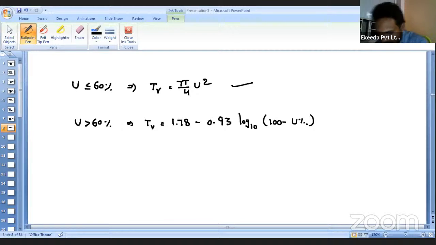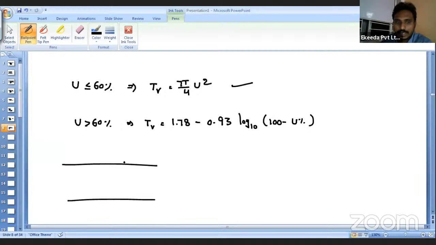Jagdish Patra, tell me where you didn't understand. We'll discuss in brief. Imagine there is a soil and it is undergoing some consolidation. We can say that the soil is consolidated when the excess pore water pressure in the soil is equal to 0.